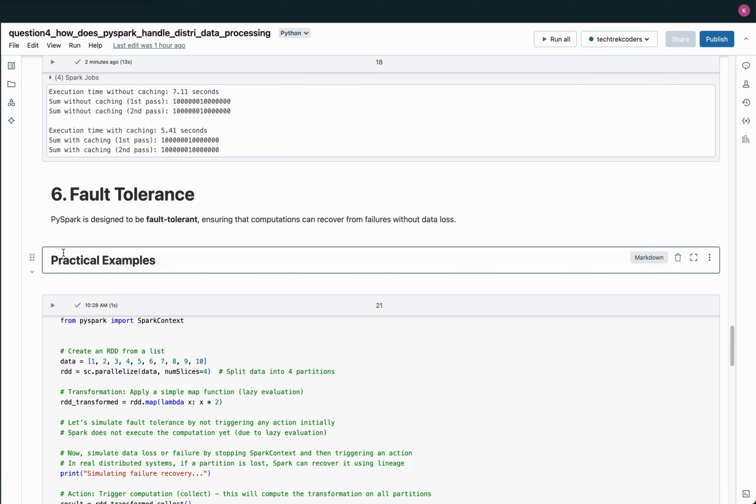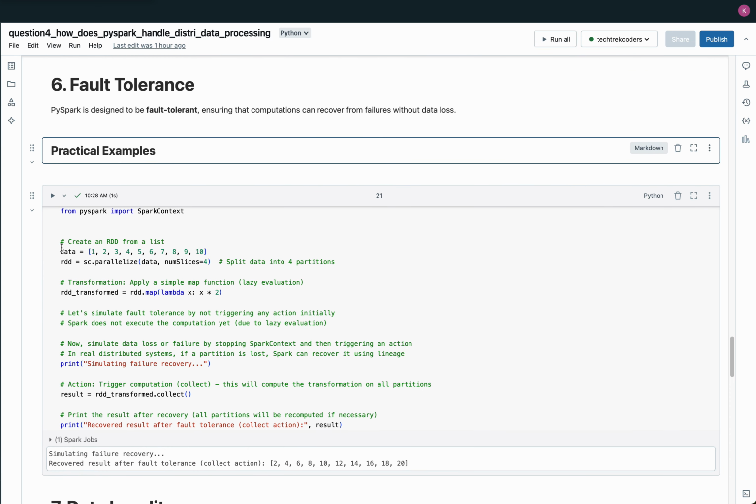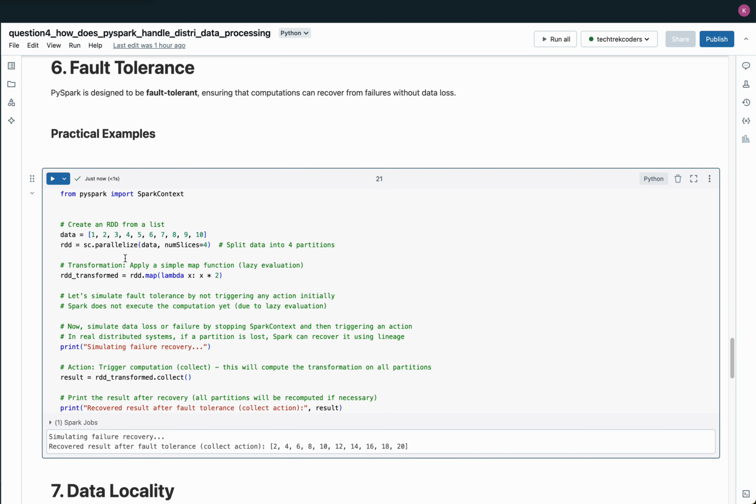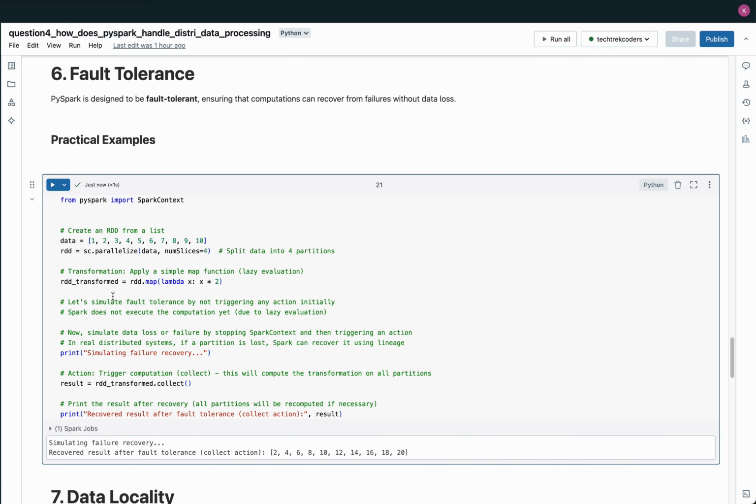Practical examples. This PySpark code illustrates how Spark's fault tolerance mechanism works by leveraging lazy evaluation and lineage to handle potential failures in distributed systems. First, the code creates an RDD from a list of numbers 1 to 10 and divides the data into four partitions using the sc.parallelize function. The dataset is then transformed with a map operation that multiplies each number by 2.